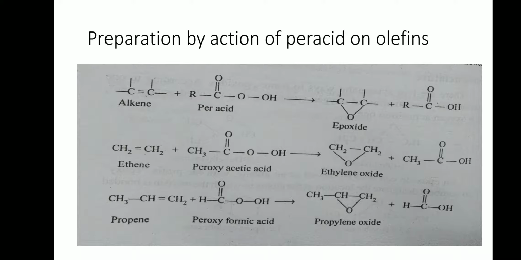Ethene on action of peroxyacetic acid gives ethylene oxide and acetic acid. Similarly, propene on treatment with peroxyformic acid gives propylene oxide and formic acid.